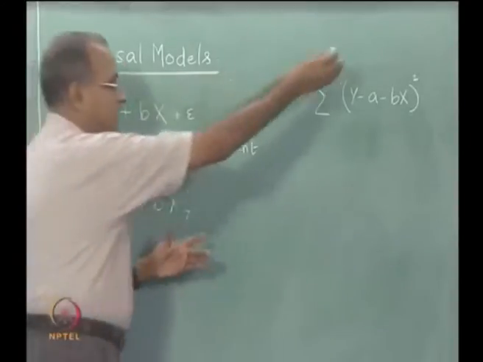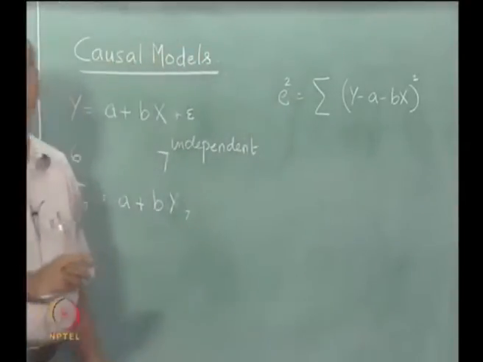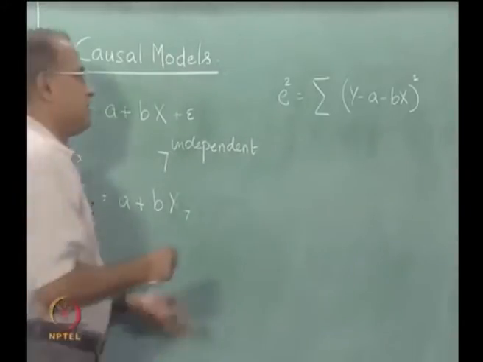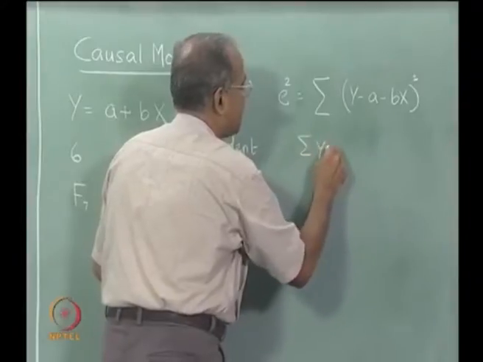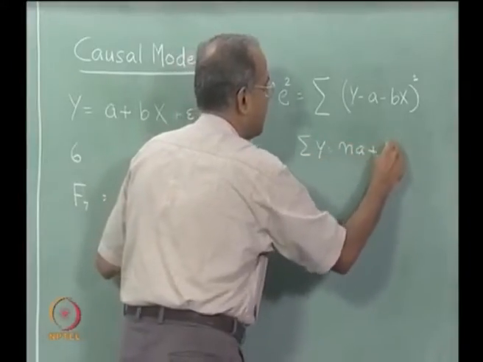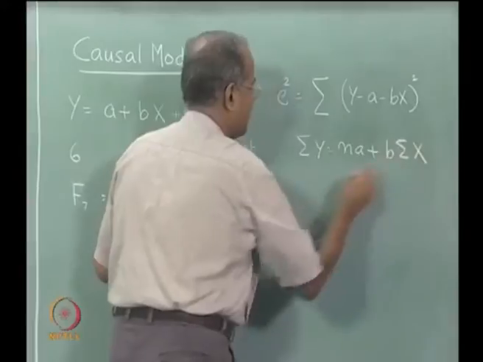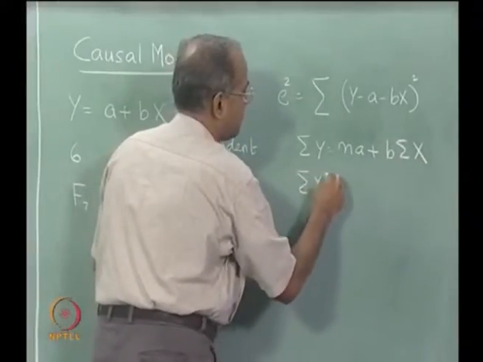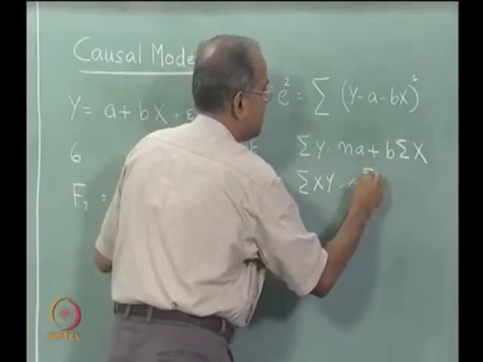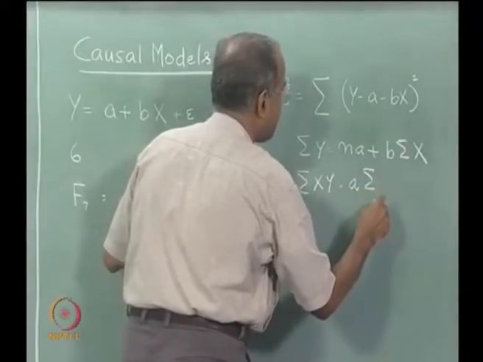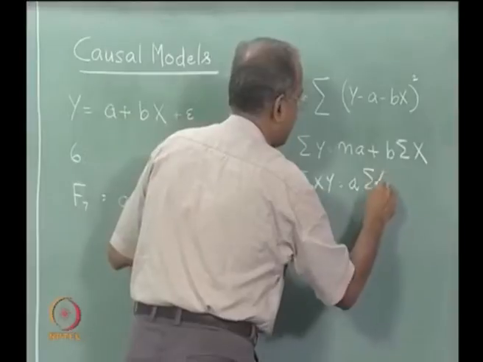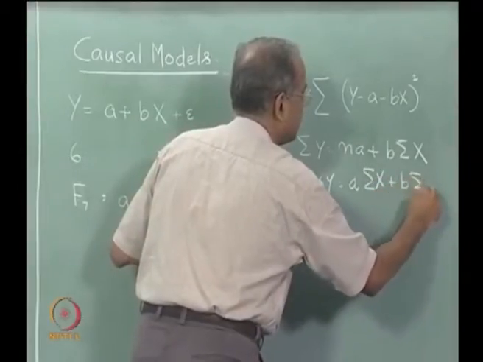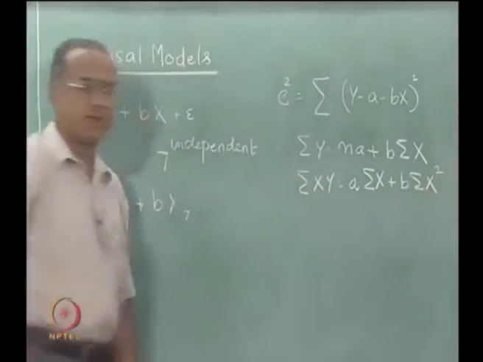Now, we can partially differentiate with respect to a and b, which are the unknowns, to get the two equations, which are sigma y is equal to Na plus b sigma x, and sigma xy is equal to a sigma x plus b sigma x square.